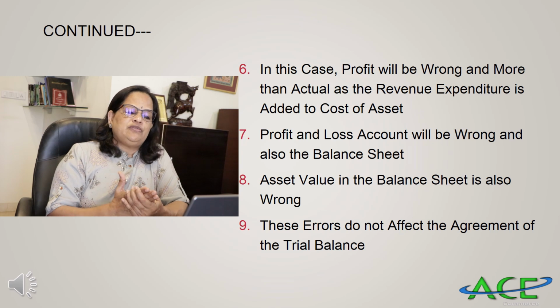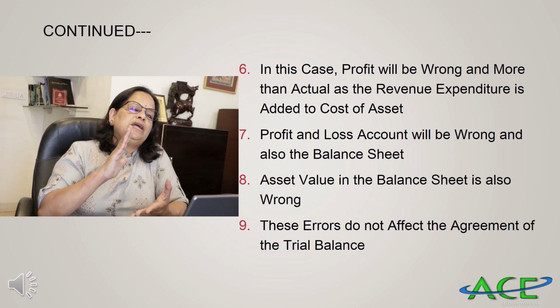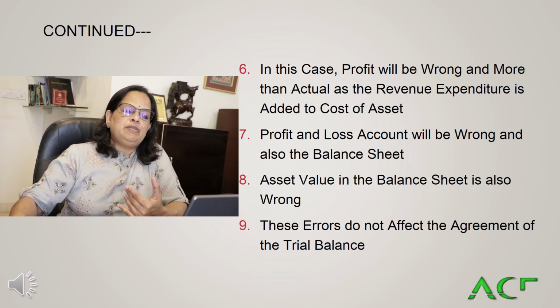It is not the cost of the asset. So the profit and loss account will be wrong. The balance sheet will be wrong. The asset value in the balance sheet will be wrong, and these errors will not affect the agreement of the trial balance. So this is what I wanted to explain with this module.